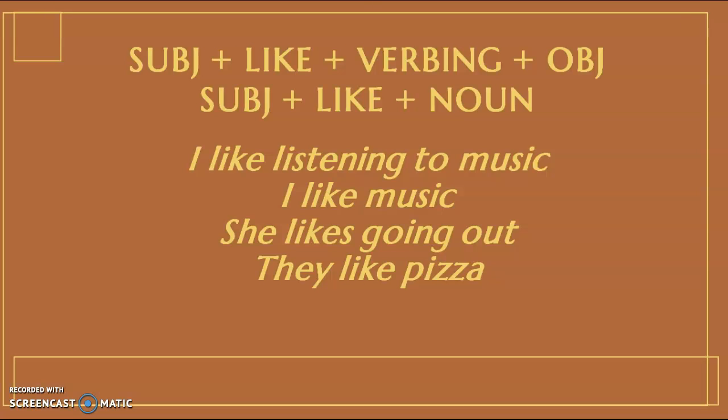Okay. We can also talk about food. So this is very important. Food is not a verb, it's a noun. So no -ing. Example of this, they like pizza. If I want to use a verb, I can use eat, because you eat food. So the sentence will be, they like eating pizza. Okay, so this is our first use of "like." Now let's check the second one.